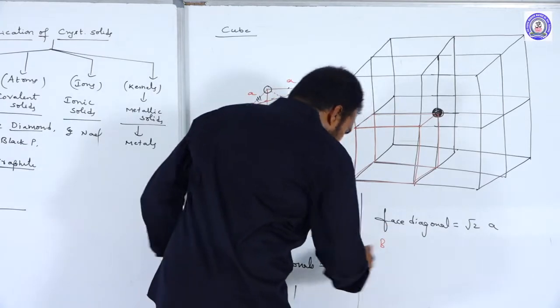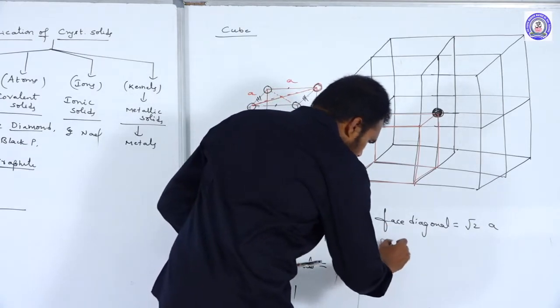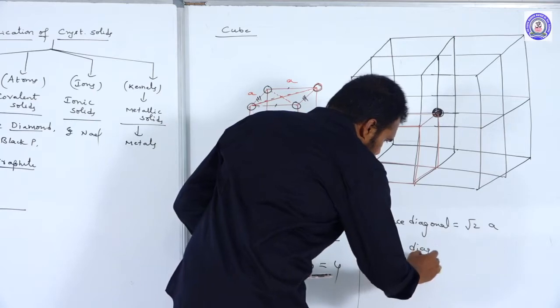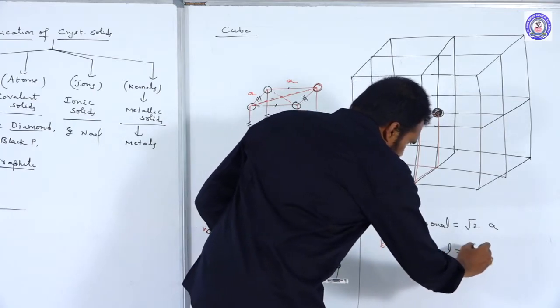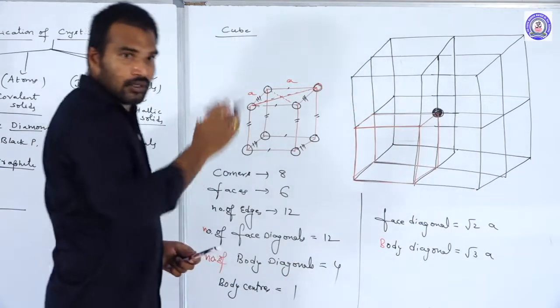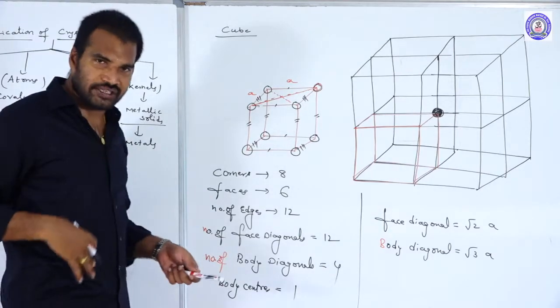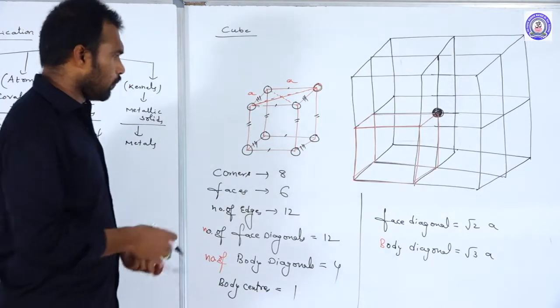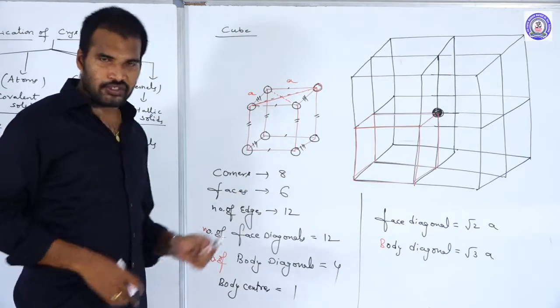Next one, the body diagonal is equal to... Body diagonal formula: root 3a. Body diagonal is equal to root 3a. Just remember this. Hope this information will help you.